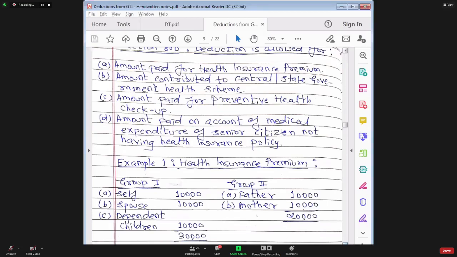Yes. According to your understanding, he can claim how much deduction? I got the answer from 2 people, 3 persons, out of which 2 answers are wrong. What about others who don't want to give the answer?